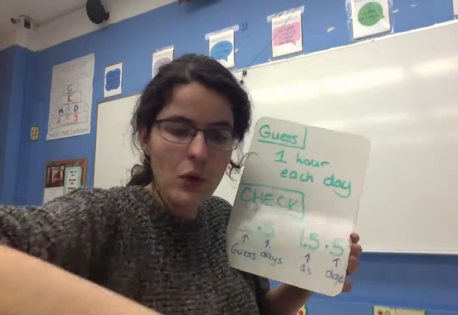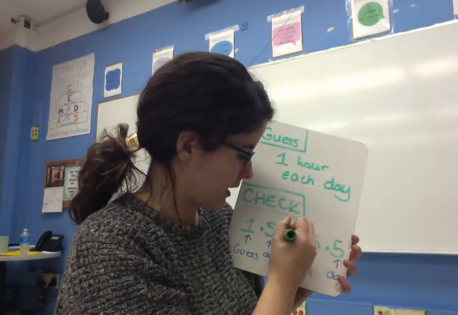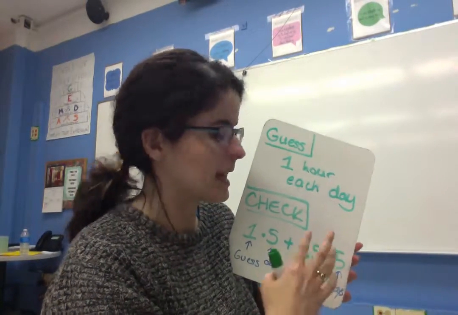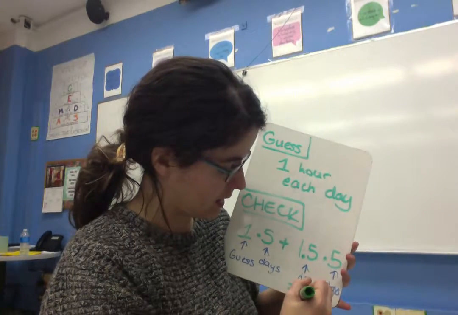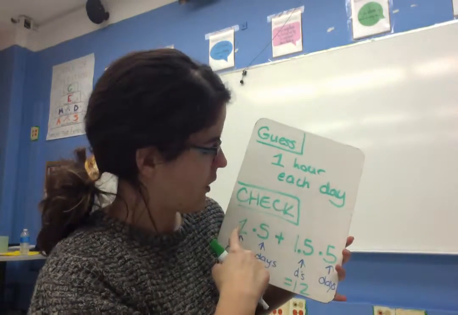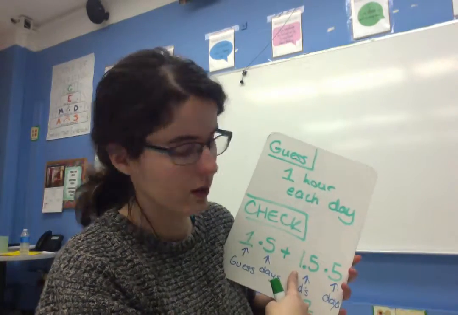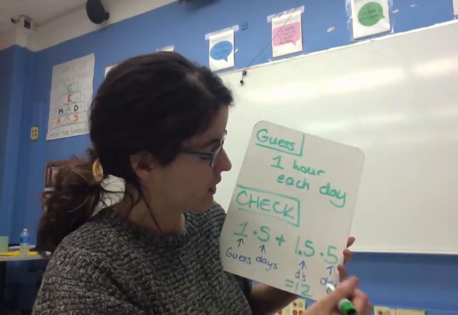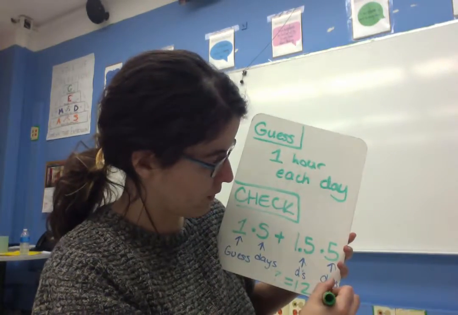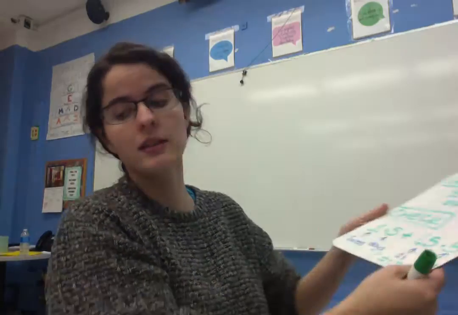And he's doing both of those things, so I would want to combine. Combining would be adding here. And it needs to take up 12 hours over the course of these 5 days. So all of this would need to equal 12. 1 times 5 is 5. 1.5 times 5 is 7.5. So if I had 5 plus 7.5, that would be 12.5. So in fact, is that equal to 12? No, it's not, but that's fine. It was close. It was a pretty good guess.